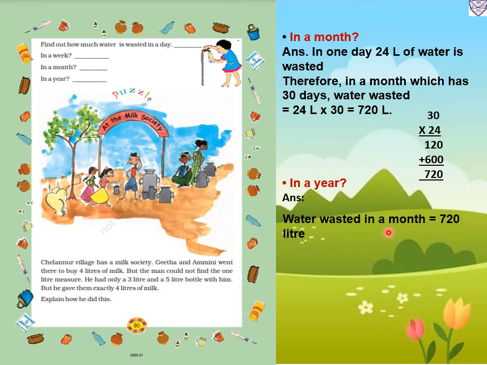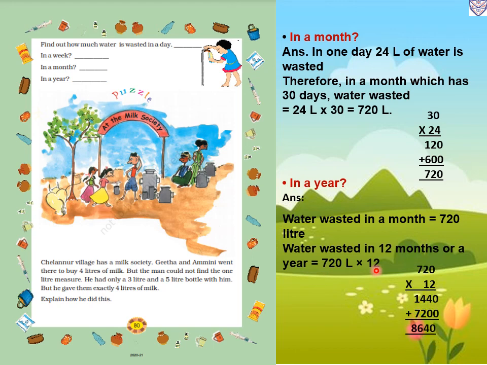Water wasted in a month is equal to 720 liters. So water wasted in 12 months, since there are 12 months in a year, is 720 liters multiplied by 12. First we will multiply with 2. 2 zeros are 0. Then 2 twos are 4. Then 2 sevens are 14.